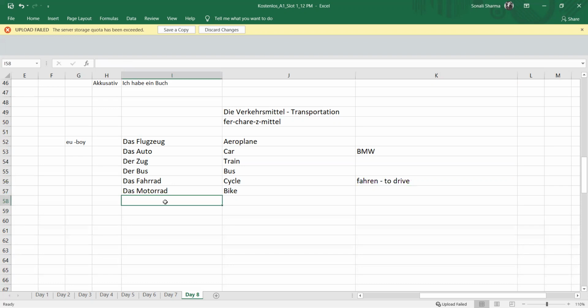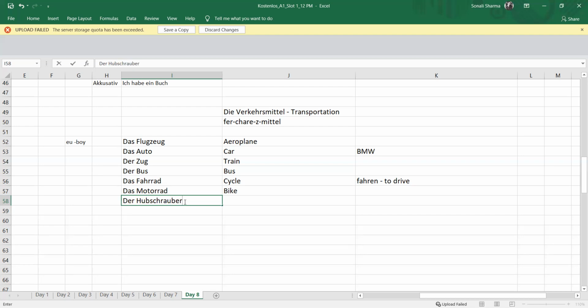Let's talk about the next one. We have helicopter as der Hubschrauber. This is Hubschrauber. H-U-B, Hub, not hub. This is Hub, then Schrauber.